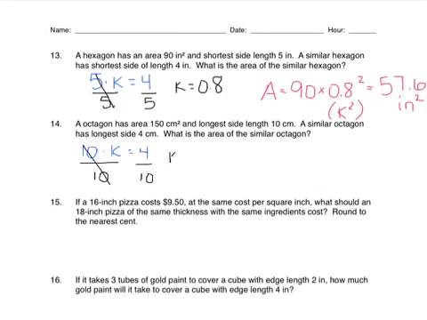And I get a K value of 0.4. And then my area, the 150, is going to get multiplied by K squared because it's area. So 150 times 0.4 squared is 24.